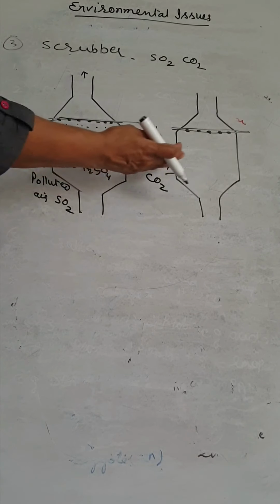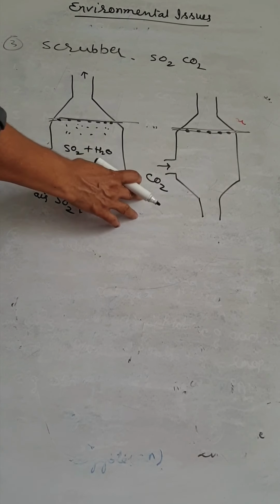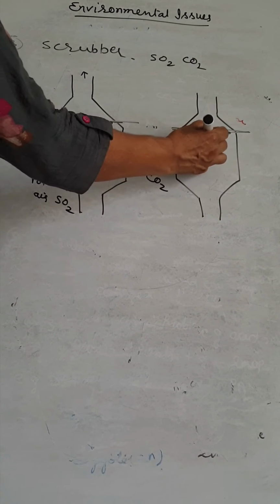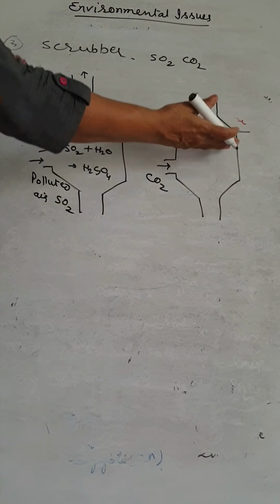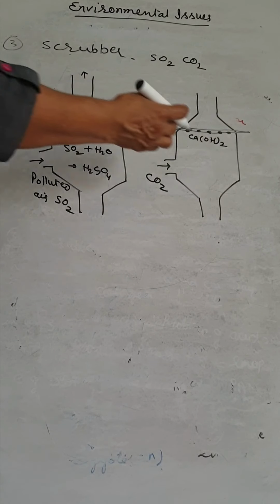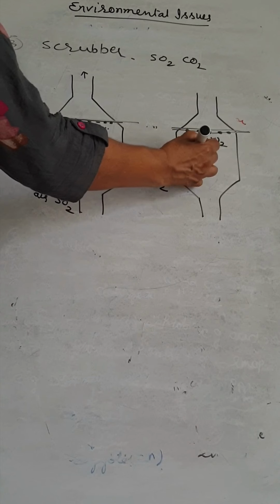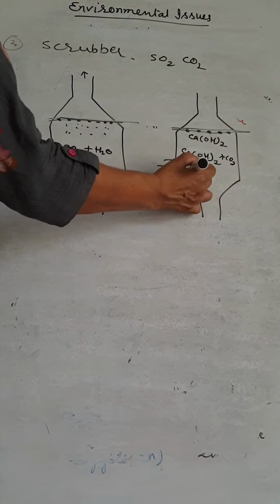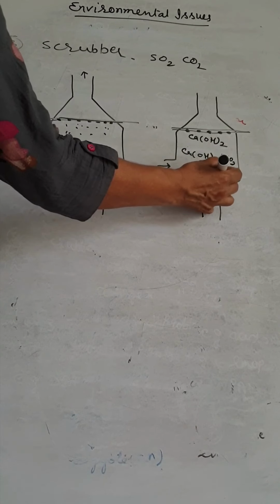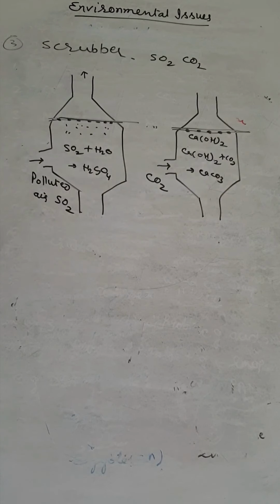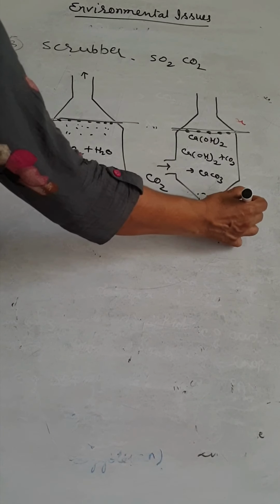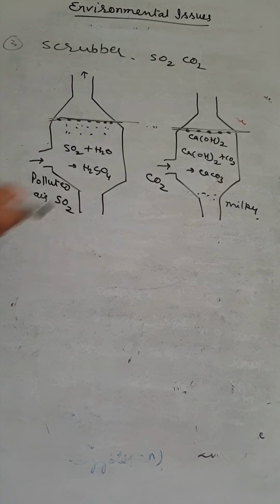From here we are entering the polluted air rich in carbon dioxide. The calcium hydroxide is sprayed from the above side. So here calcium hydroxide plus CO2 forms calcium carbonate. The collected substance is a milky substance due to the lime, or calcium hydroxide.